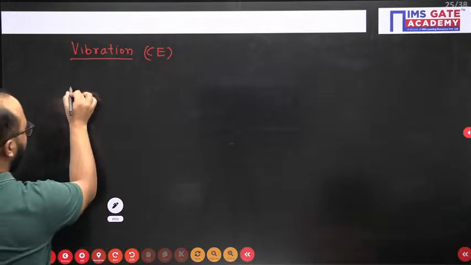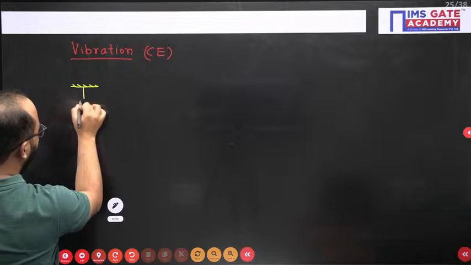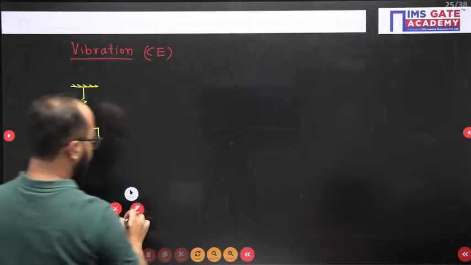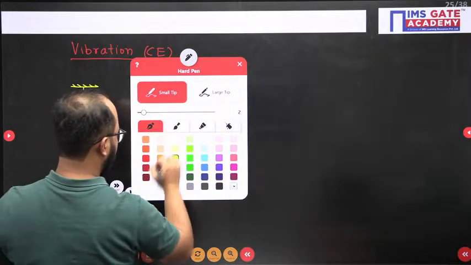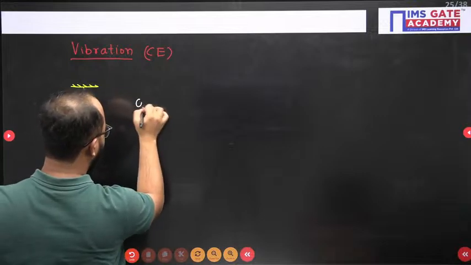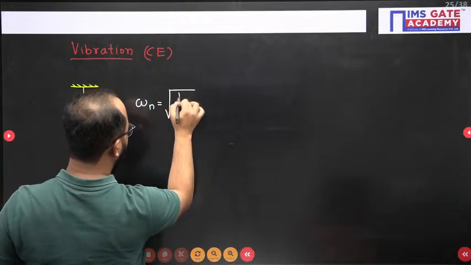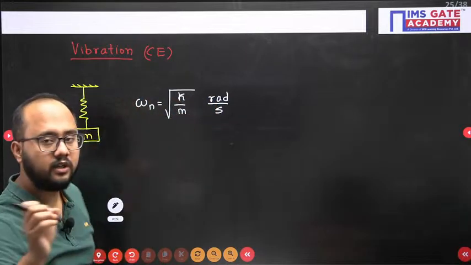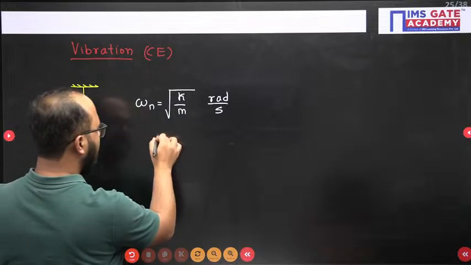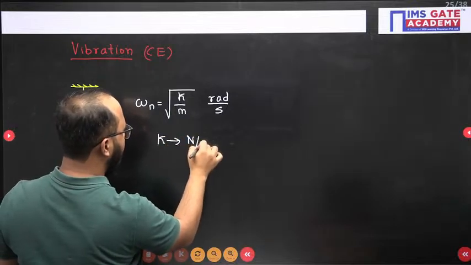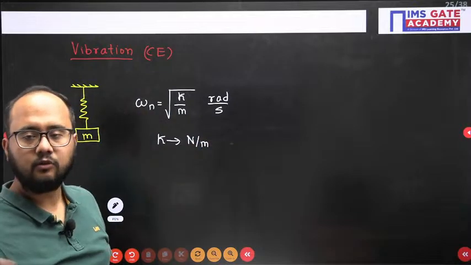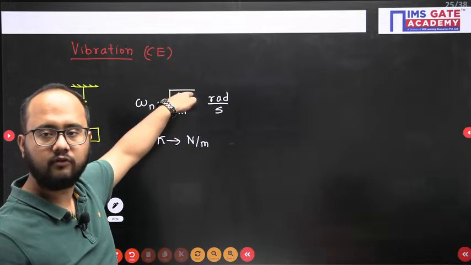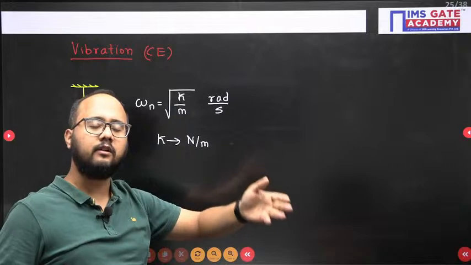Vibration. So the first basic thing that you should understand, for a spring mass system, is the natural frequency. The natural frequency omega n is the square root of k by m, unit radian per second. Now first of all, k has a unit of Newton per meter. Remember this, k should be in Newton per meter. Most of the time they will give you Newton per mm or Newton per centimeter. Convert back into SI units. This should be the unit used in this formula. Many times the formula is correct, but you make a unit mistake.